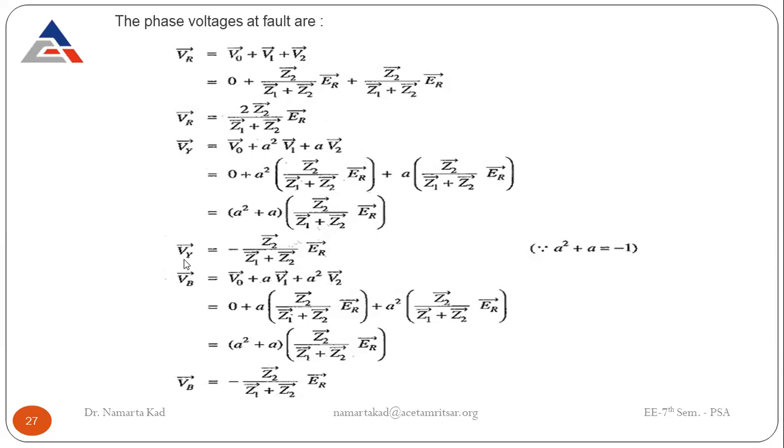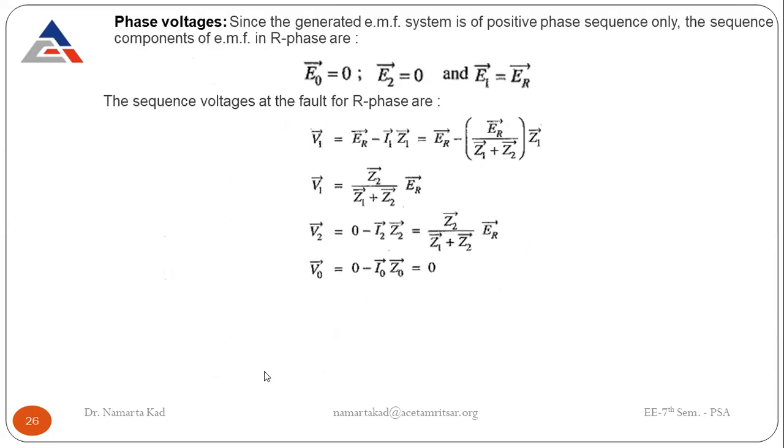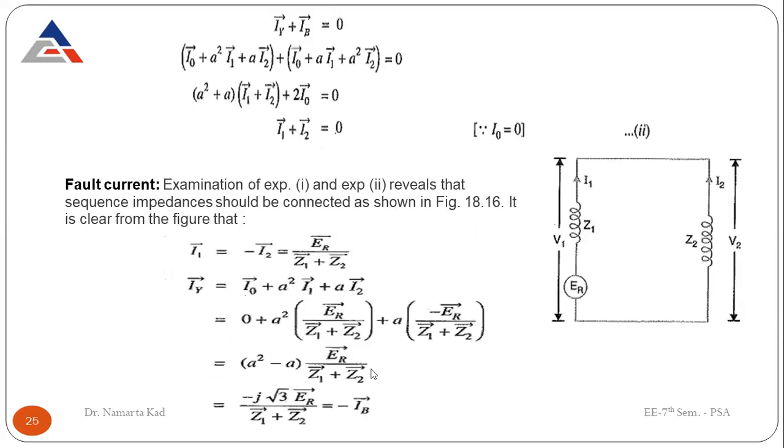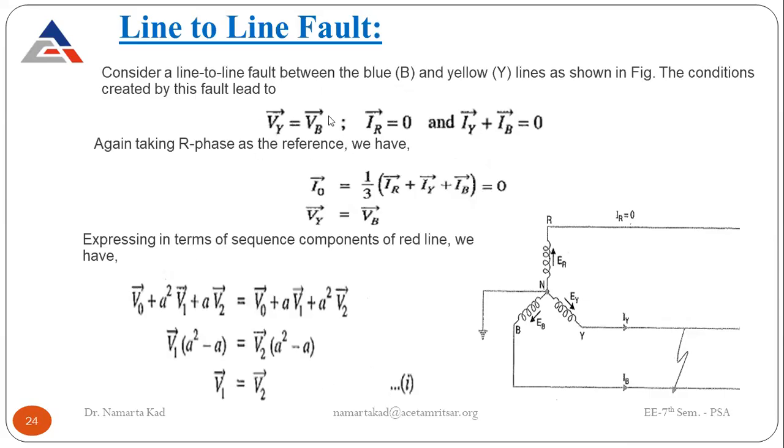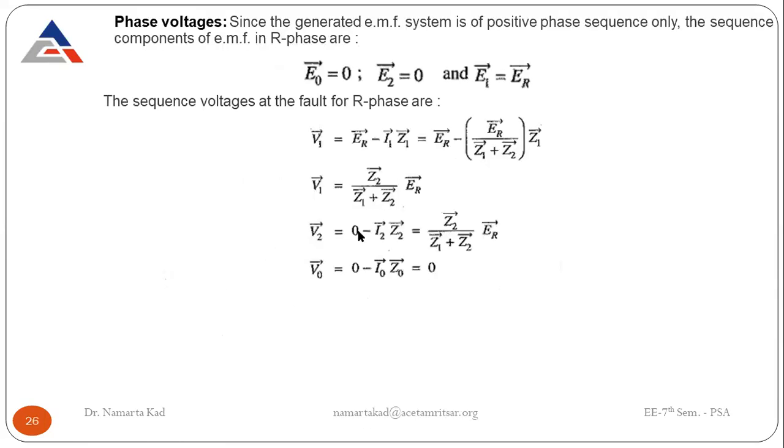Similarly for VY, it comes out to be this much, and VB is also equal to this. The same relations are there for VY and VB, as we have also written here in the starting, that VY is equal to VB. The same relations are there.